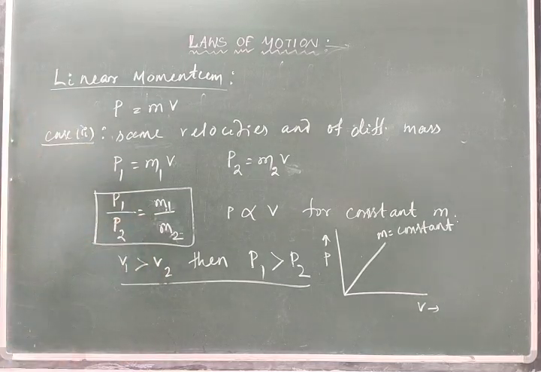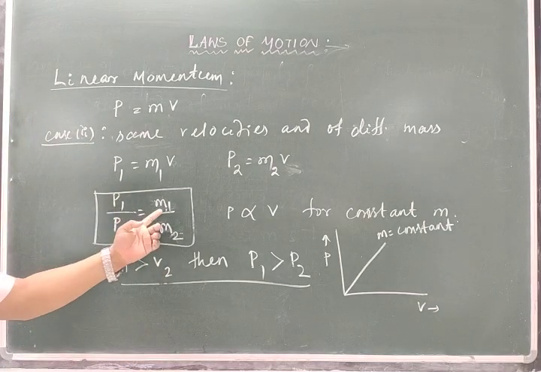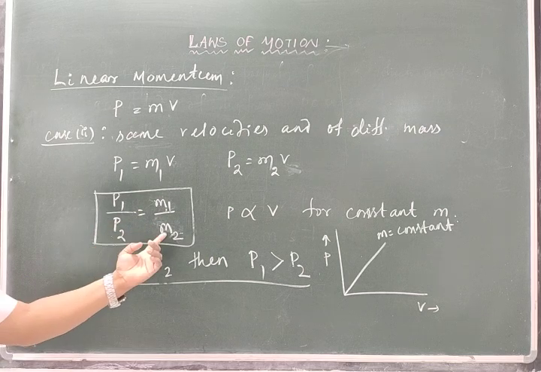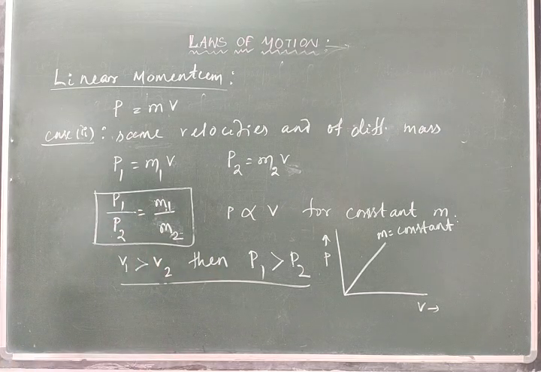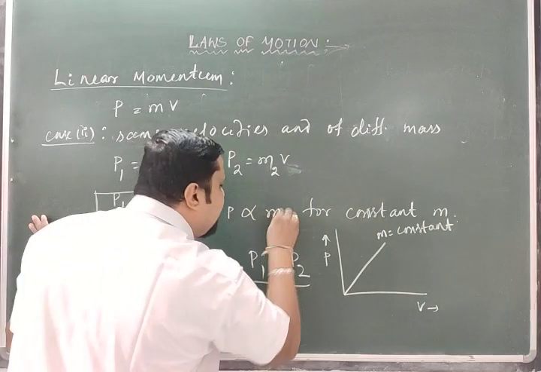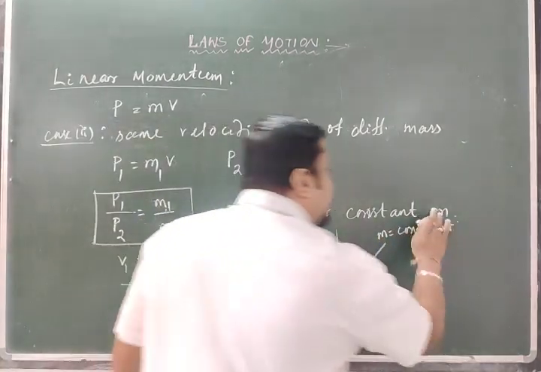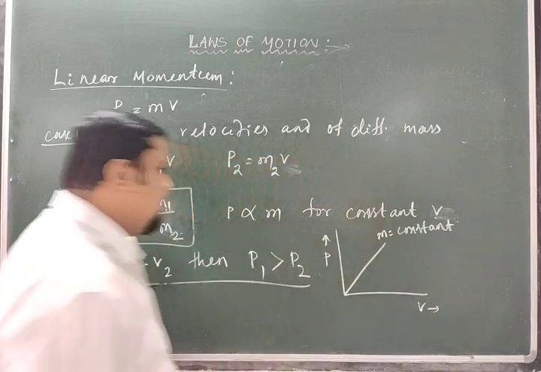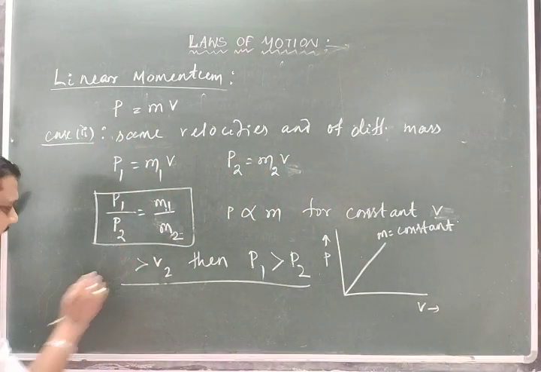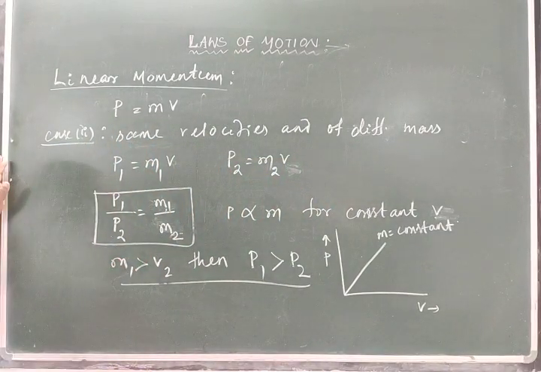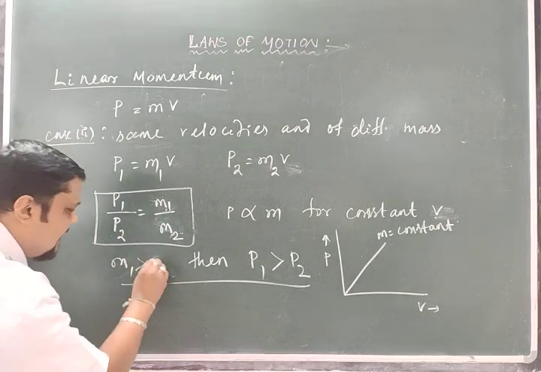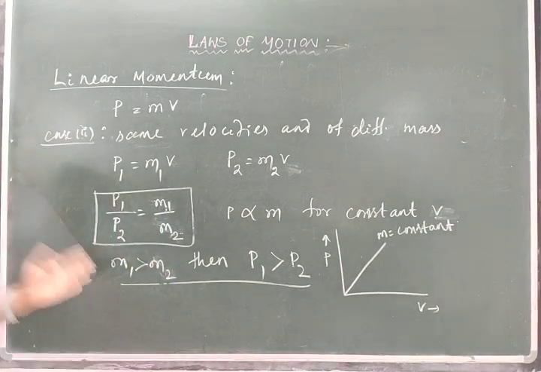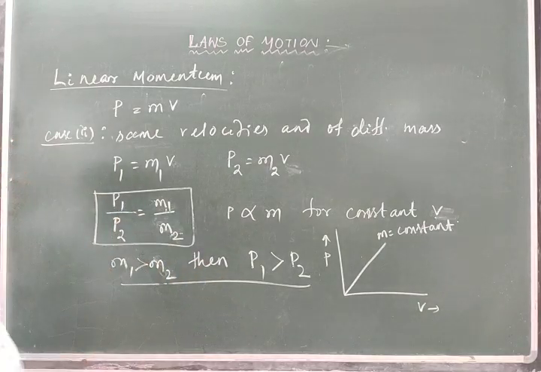So from here also you can say P1 is proportional to m1, P2 is proportional to m2, provided the velocity is constant. So P is proportional to m for constant v. If the mass of body m1 is greater than the mass of the body m2, then P1 is obviously greater than P2.